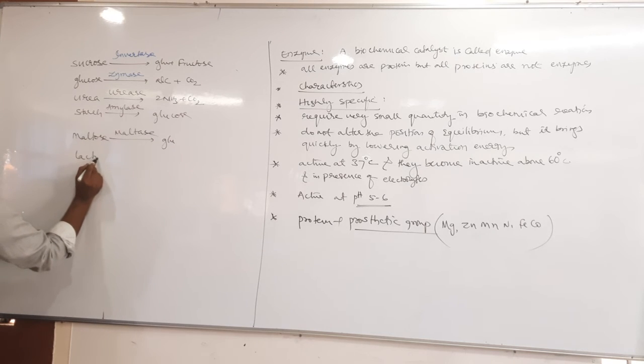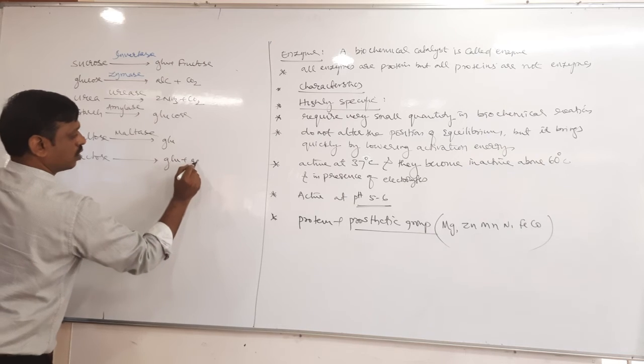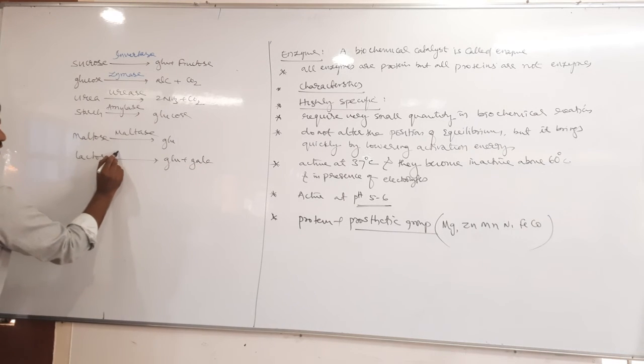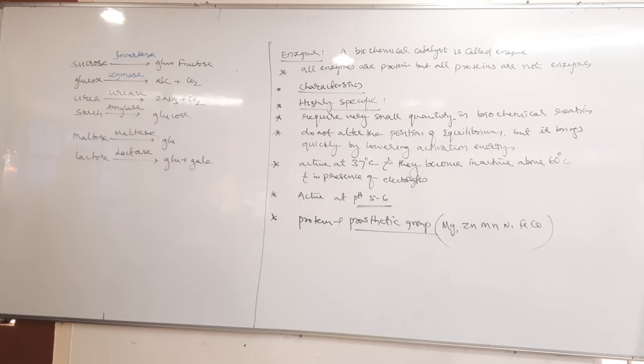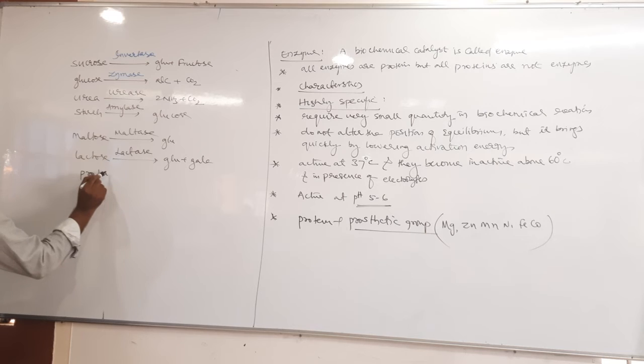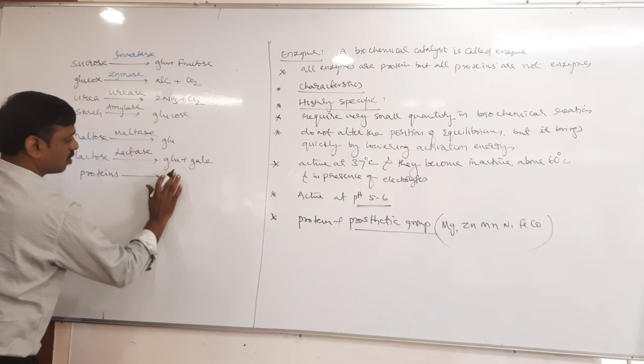Lactose converts into glucose plus galactose, lactase, right? Proteins convert into amino acids. Protease.